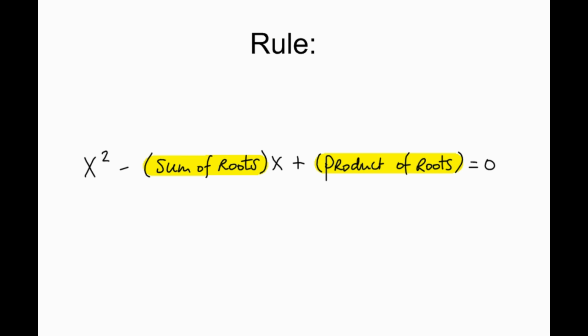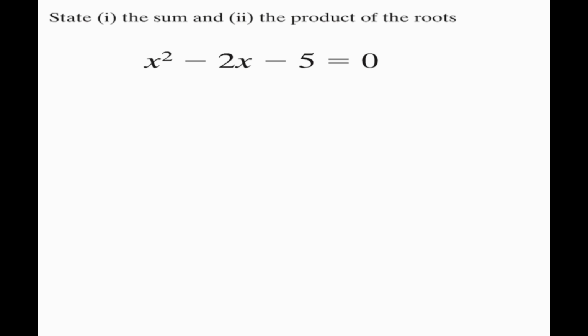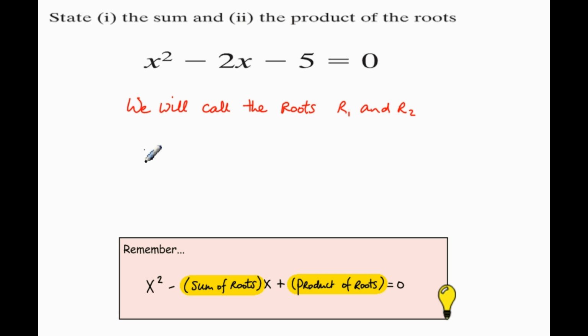This is the rule. x squared minus the sum of the roots times x plus the product of the roots equals 0. In this example, the sum of the roots is 2 and the product of the roots is minus 5.